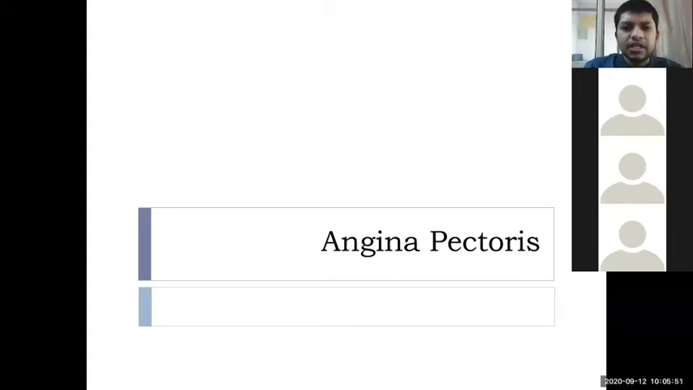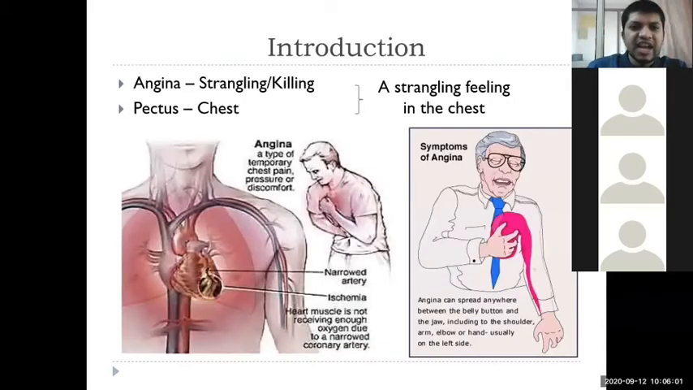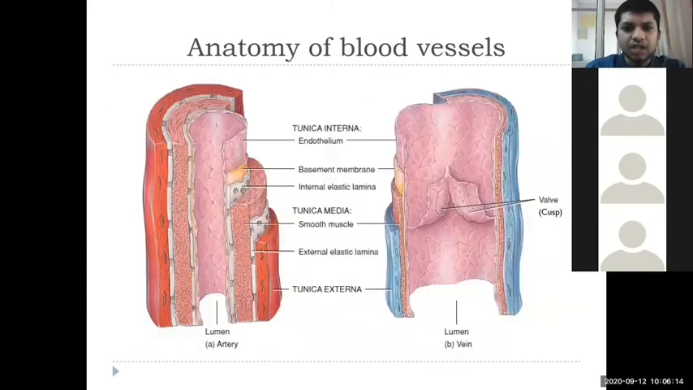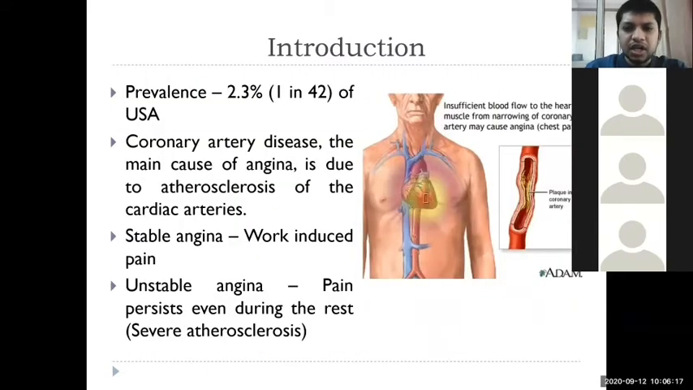So first of all, let us discuss the angina, right? I hope all of you know what angina pectoris is. Angina is nothing but strangling pain in the chest. Angina happens due to the blockade of the coronary artery. There are three major arteries supplying blood to the heart. Earlier we discussed that already.